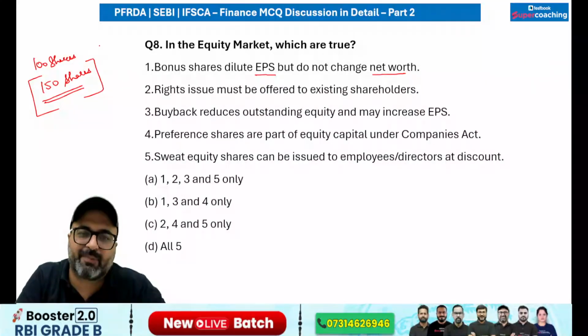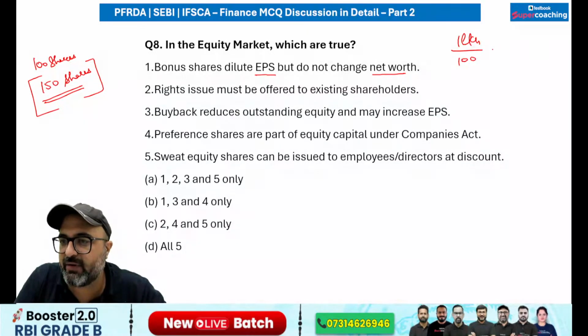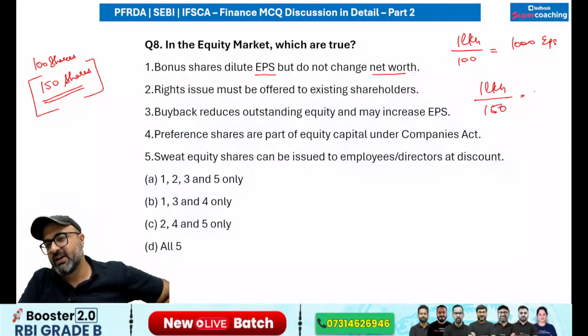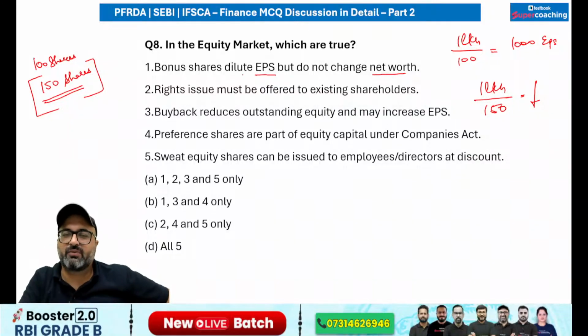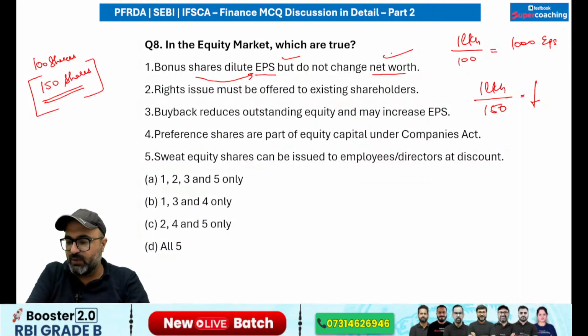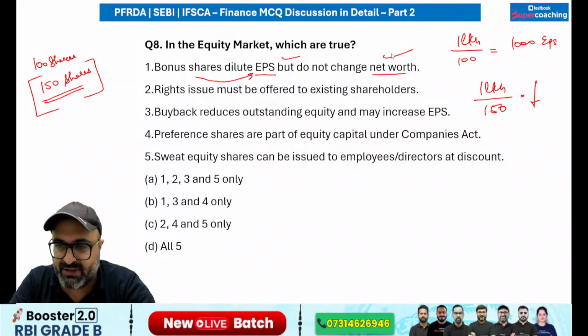And if there is no capital raise, earlier the profit was 1 lakh divided by 100, earning per share was 1000 rupees. Now if you are earning the same 1 lakh but the number of shareholders is 150, so earnings per share will fall down. So it's quite obvious, bonus shares dilute EPS but do not change the net worth. Yes, it will not change the net worth because net worth remains the same as no capital is raised.